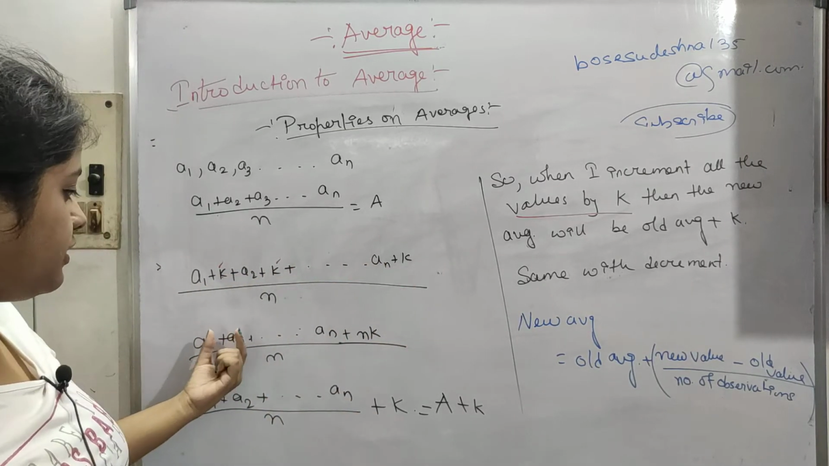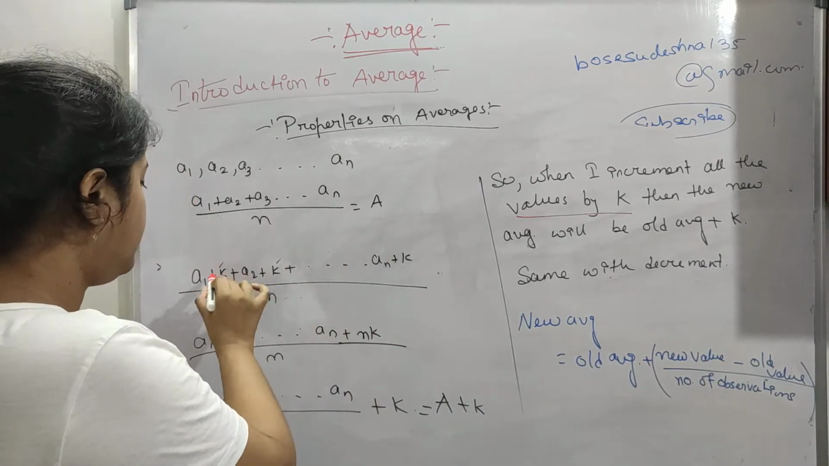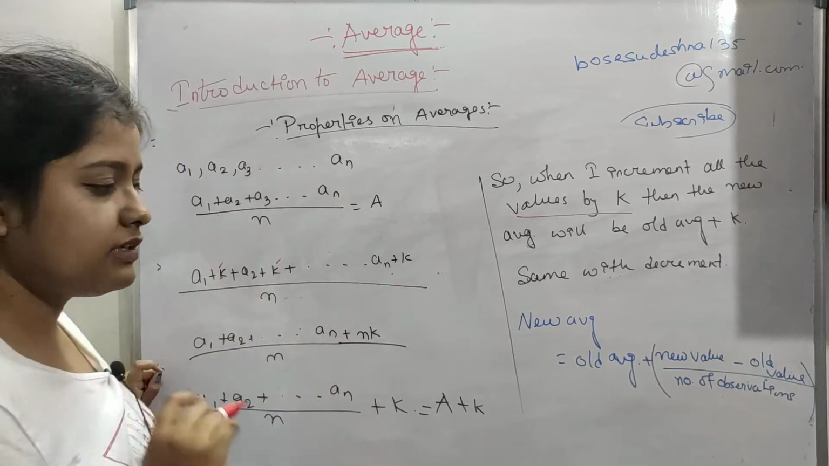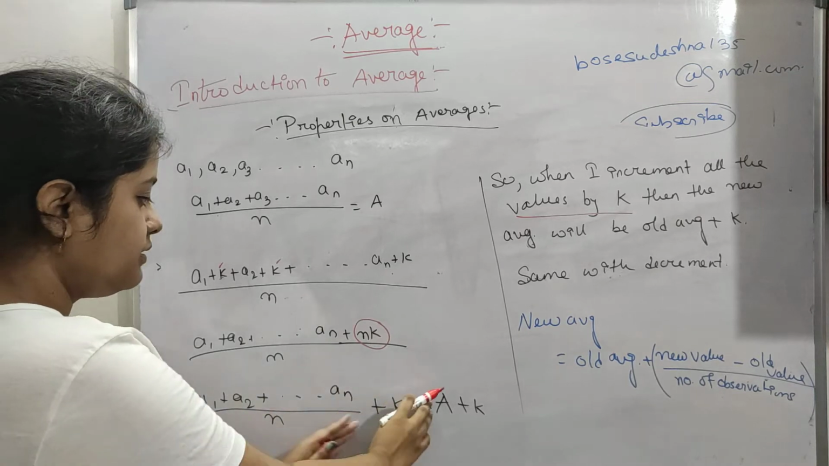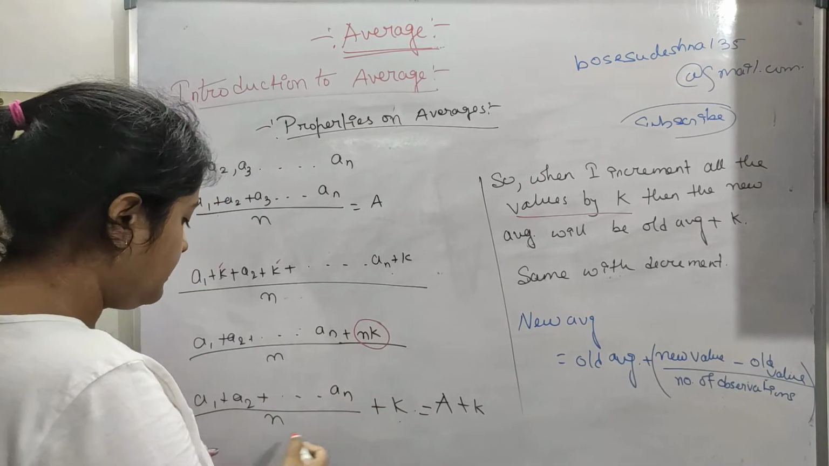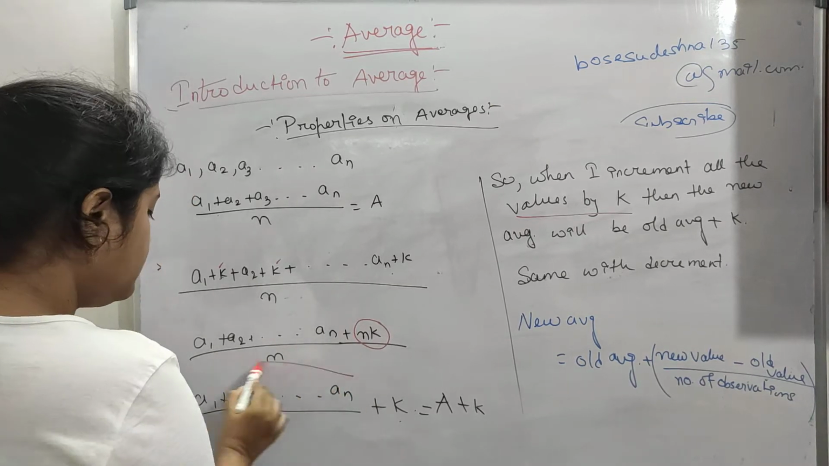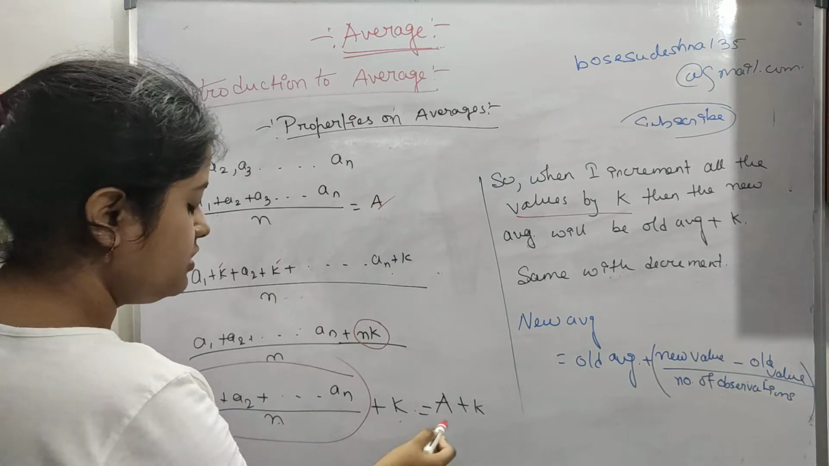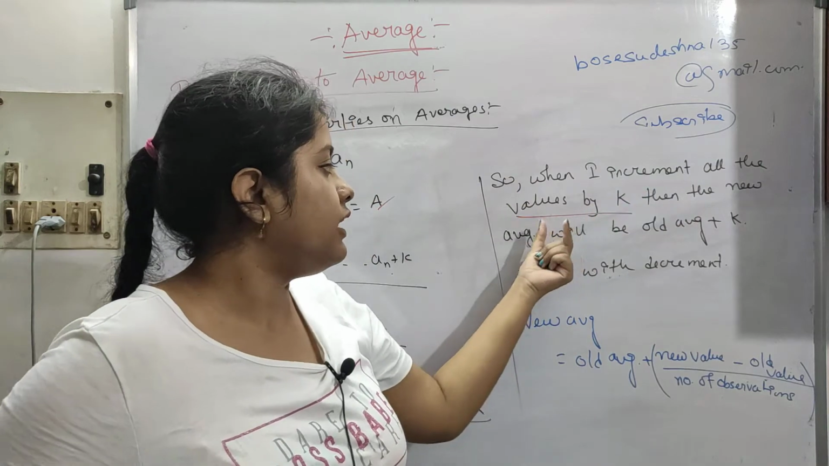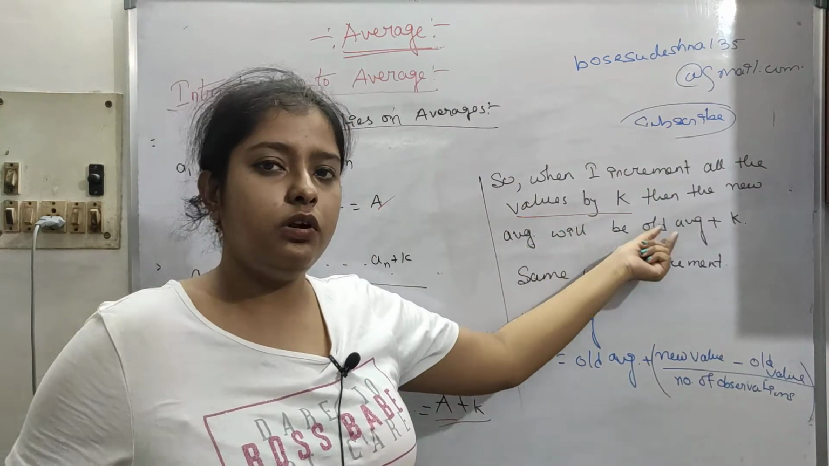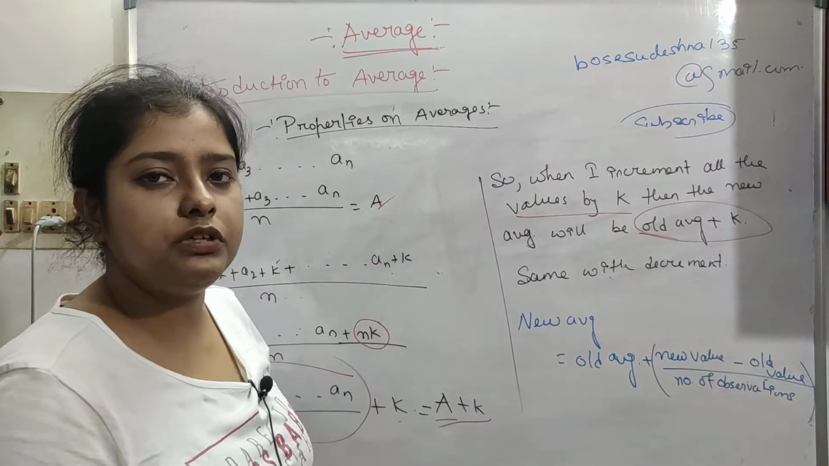If we take the k's sideways, there are n k's, since there are n numbers. Now we take this part and this part and divide by n, so this comes down to (a1 + a2 + a3 + ... + an) by n plus k. This part we already know is basically our average, a, and this is plus k. So when I increment all the values by k, the new average will be the old average plus k, the value by which we incremented it.